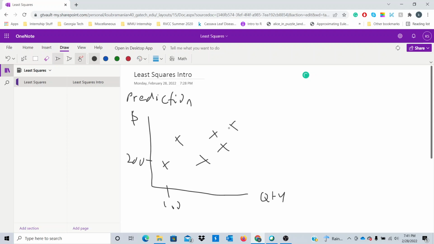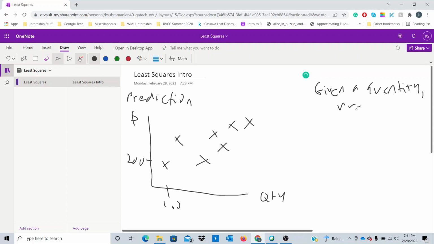So you can imagine we have the set of data, right? And with the set of data, I want to be able to develop a model such that given a quantity, I want to be able to predict how much revenue I can make, right? Because as a business, we might want to forecast our sales, right? And this might be a factor that we want to talk about, right? So given a quantity, predict the revenue. So let's write this problem up here. So we want to predict revenue given quantity.